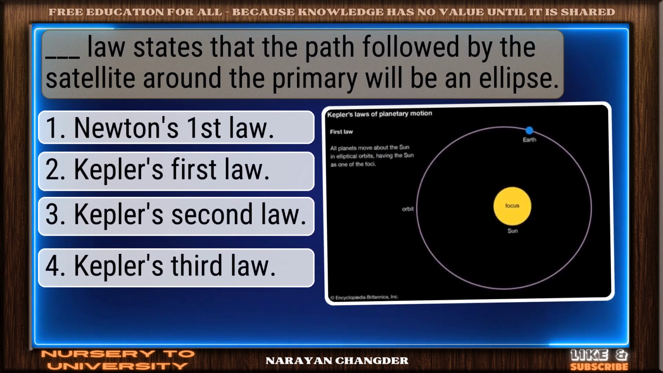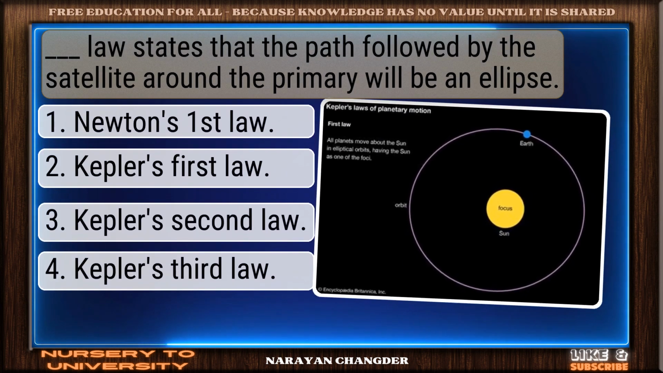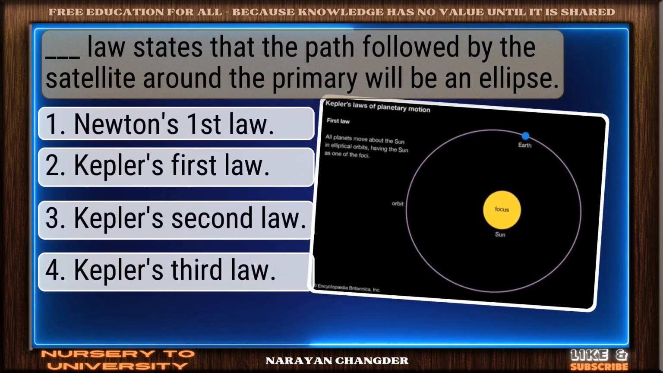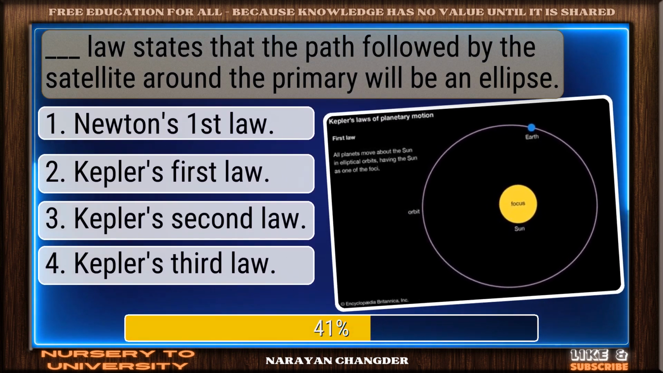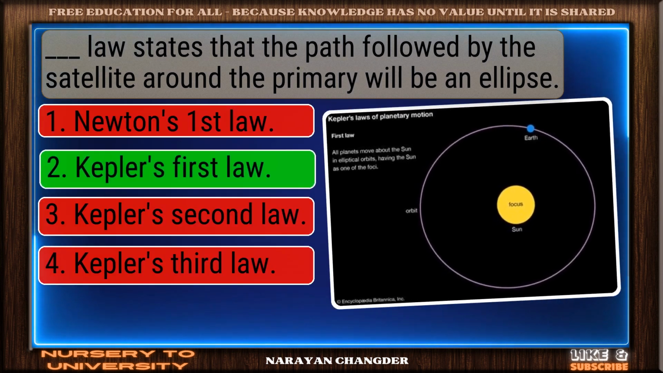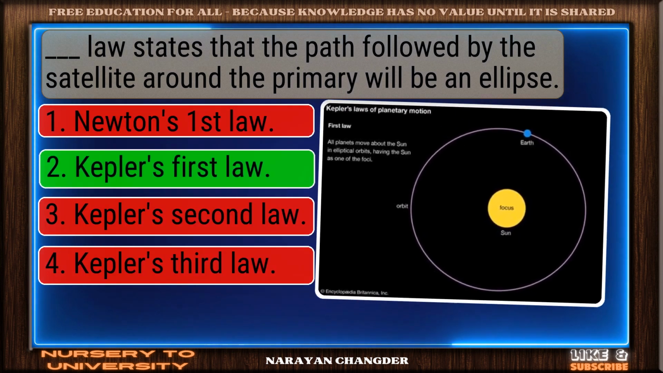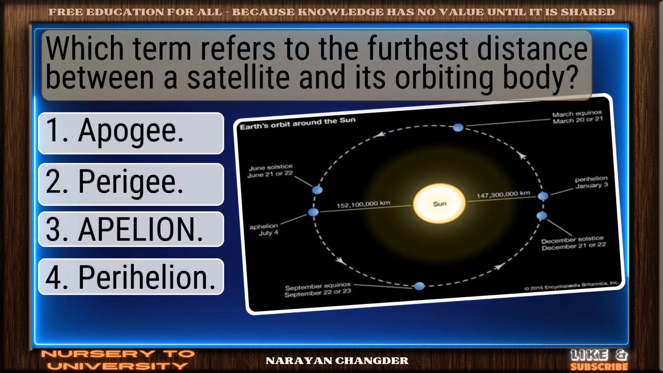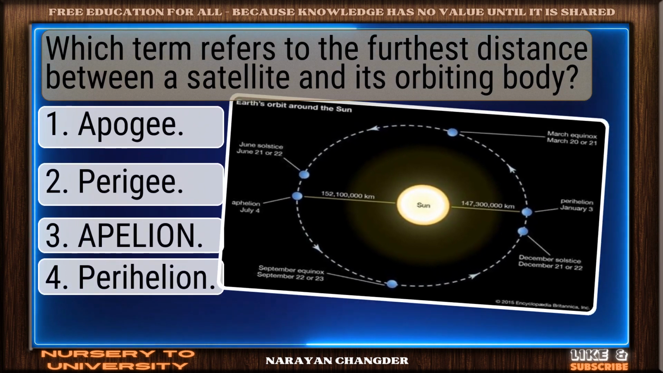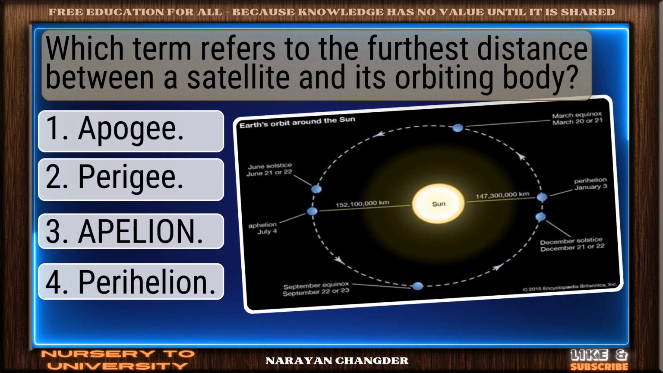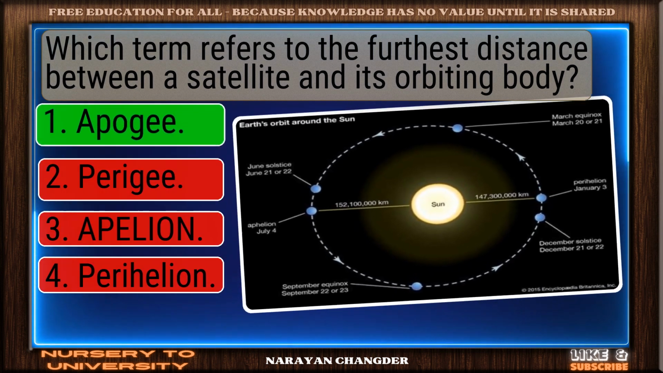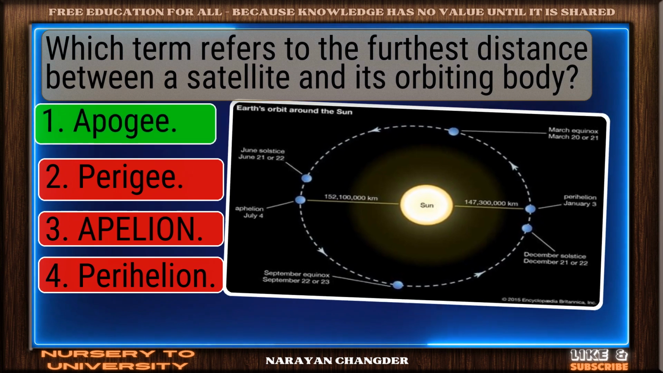Dash law states that the path followed by the satellite around the primary will be an ellipse. Great job. Kepler's first law is the accurate answer. Which term refers to the furthest distance between a satellite and its orbiting body? Right again. Apogee is a valid answer.